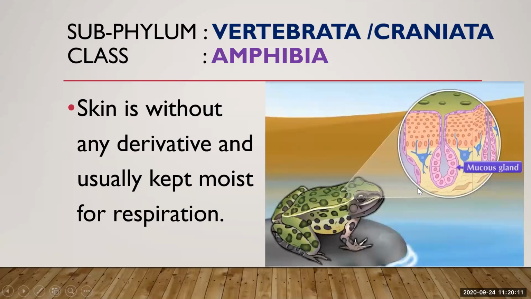Their body is smooth, and the skin has mucus glands to keep the body moist. It is very important. If the body of this frog is not moist, they are not able to survive. So it is very important to keep their body moist to respire in water.